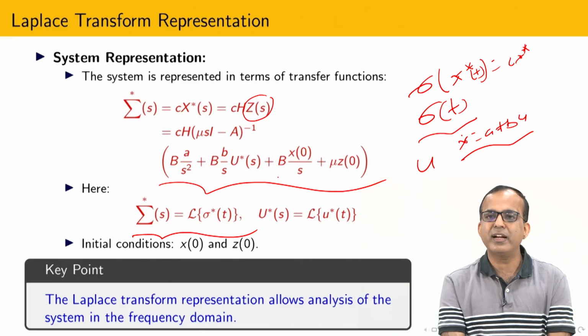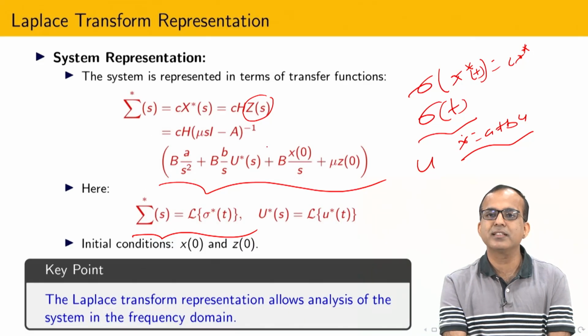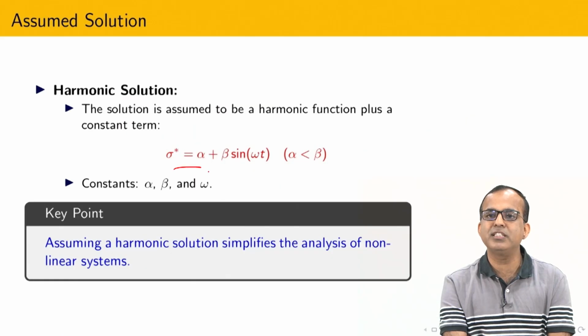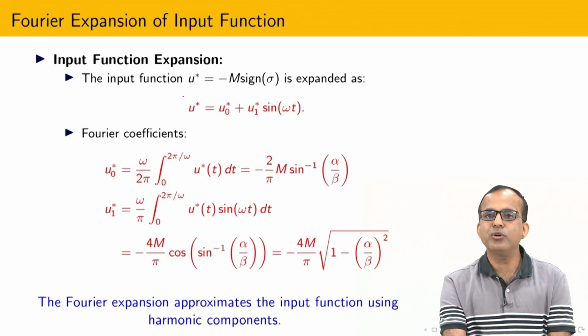Now I am going to show you the solution of this sigma, because the reason I am taking the Laplace transform is that finally I have to show the expression of sigma t. So I am assuming this is the solution. Now I have to calculate alpha and beta, then I can understand the harmonic solution. After that I am going to design the control.